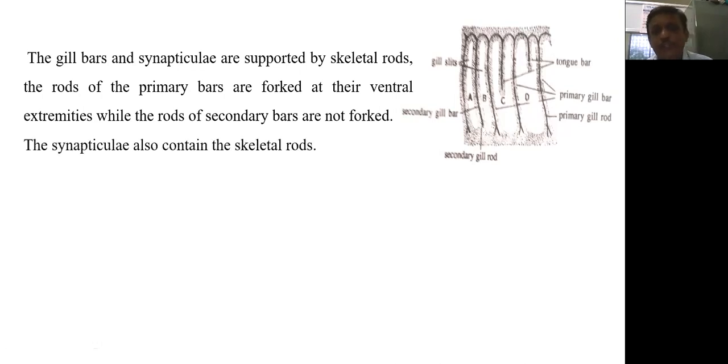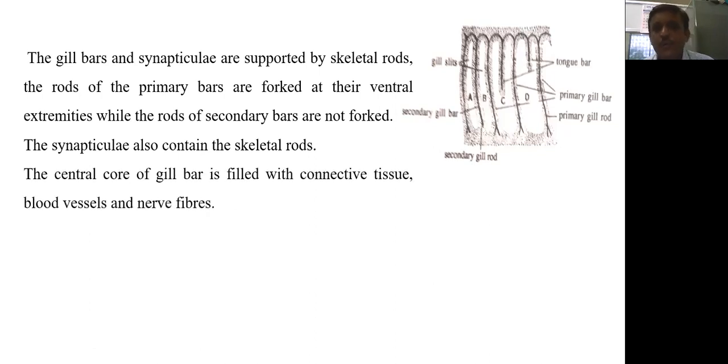The synapticulae also contain skeletal rod. So a transverse connection may be present from here. This diagram is not showing the transverse connection, but in the previous diagram we have shown the transverse connection between primary and secondary gill bar. So if there is a transverse connection, that also contains the skeletal rod. The central core of gill bar is filled with connective tissue and blood vessels and nerve fibers.